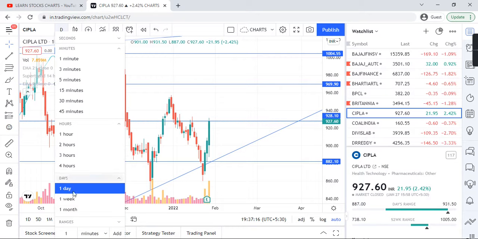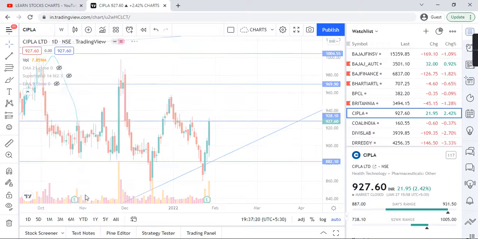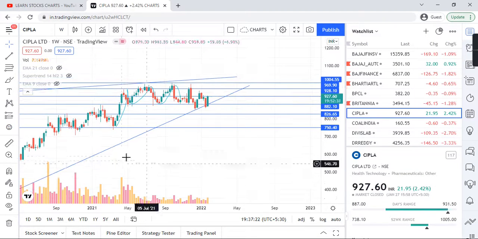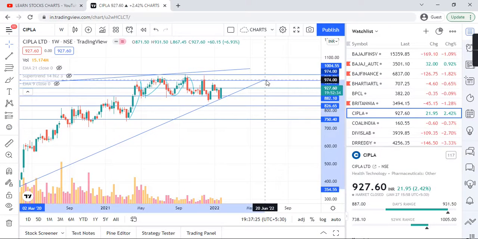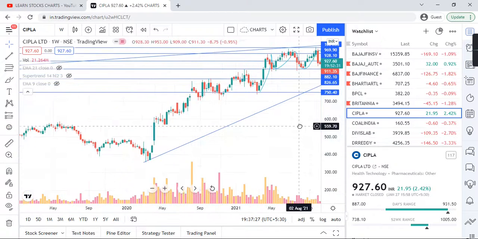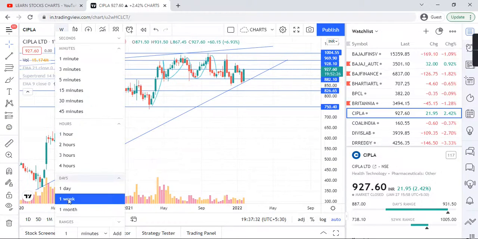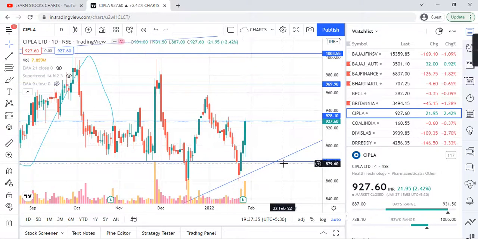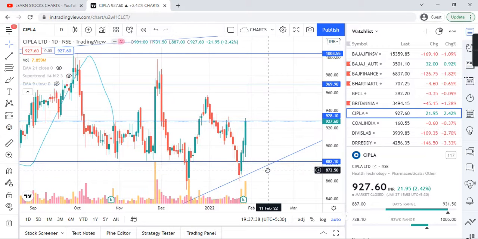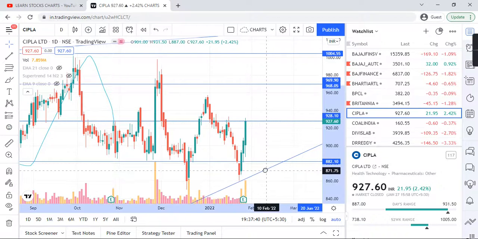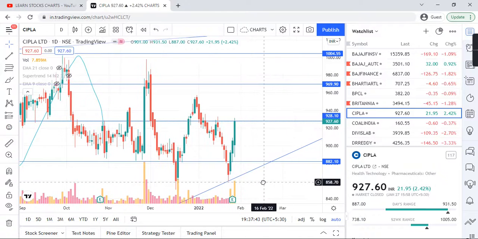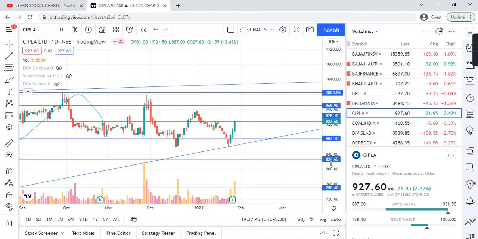Guys, what happened to Cipla? So big candles. Let me check. Oh my god. This is exactly this trend line. And if you see in daily chart pattern, specifically this one, Cipla is in daily chart pattern making three bullish candles.